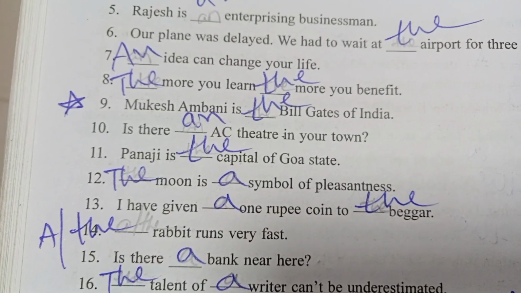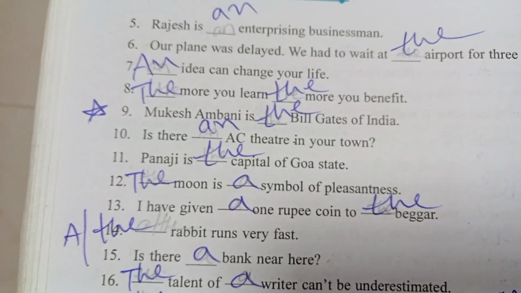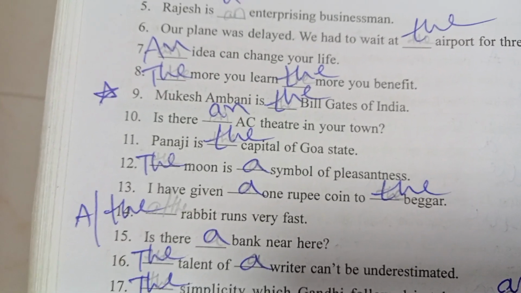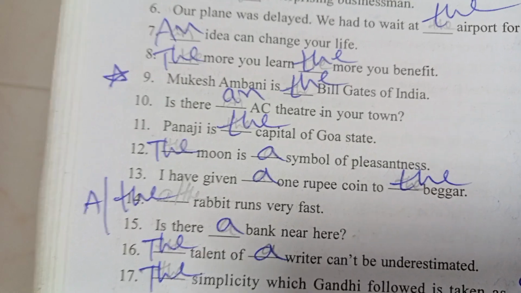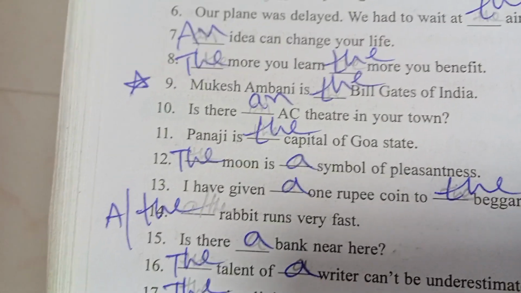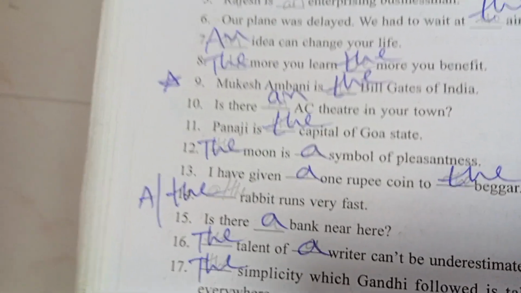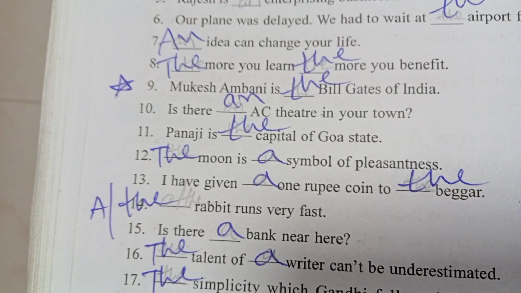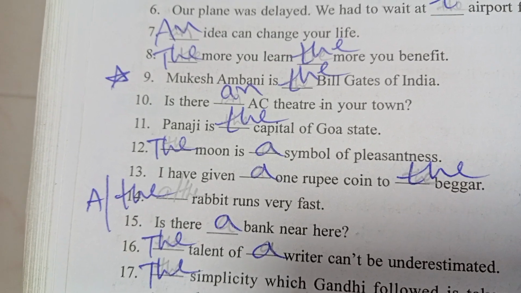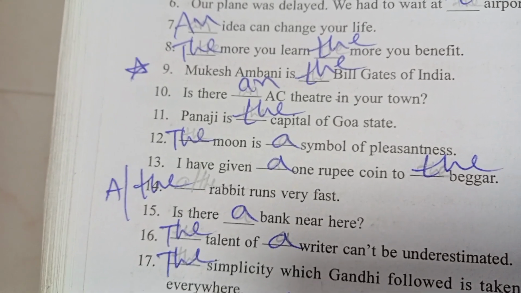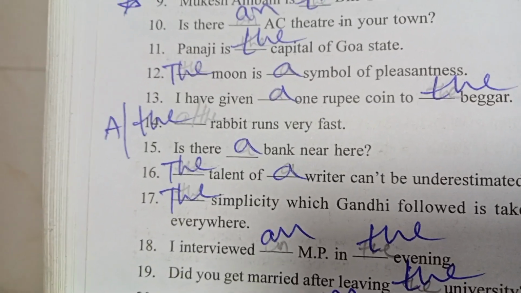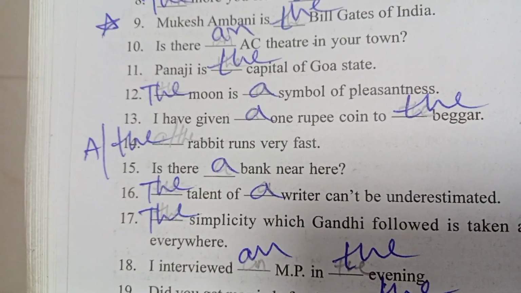Is there an AC theatre in your town? Panaji is the capital of Goa state. The moon is a satellite. That's why the moon is a unique thing. The moon is a symbol of pleasantness. I have given a 1 rupee coin to the beggar. A rabbit or the rabbit is also okay. It represents like. Is there a bank near here?